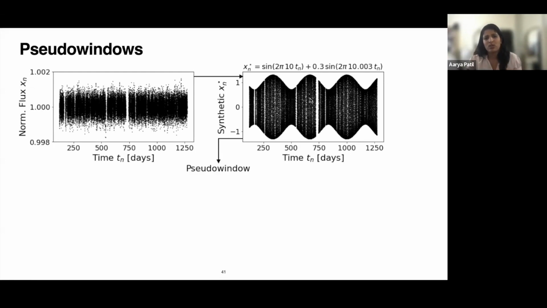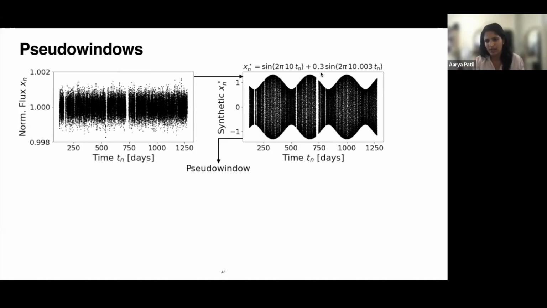What pseudo windows do is take the time sampling of a time series. You can see on the left here the Kepler time series of a red giant star. Then I take the same times, but convert the time series to a synthetic time series with some sinusoidal signals.